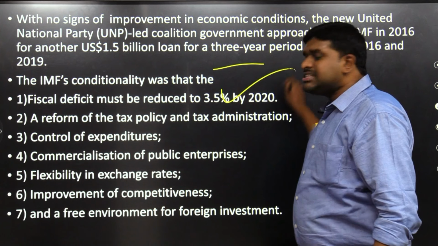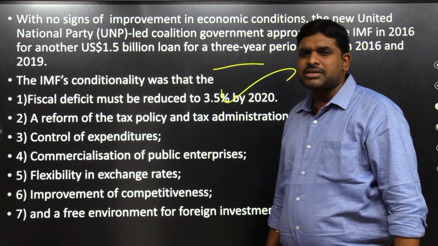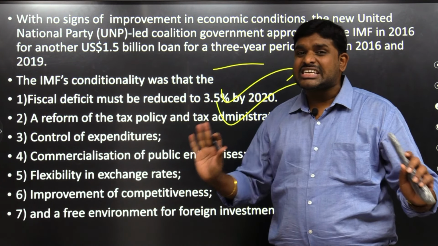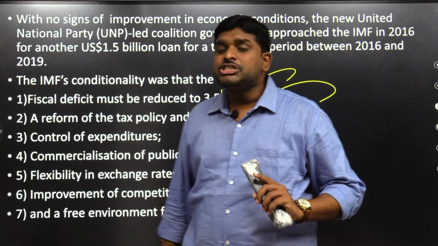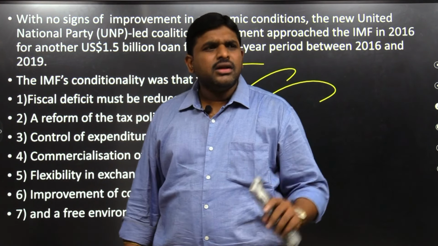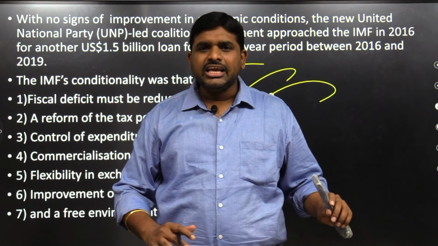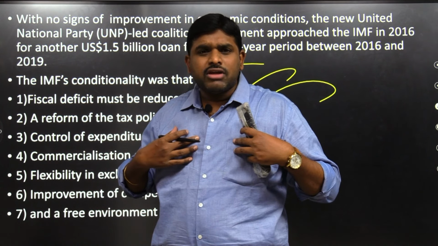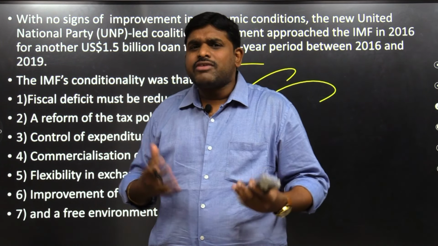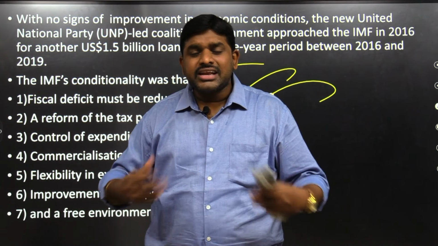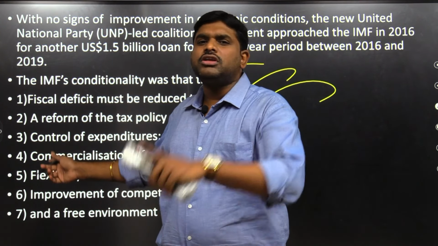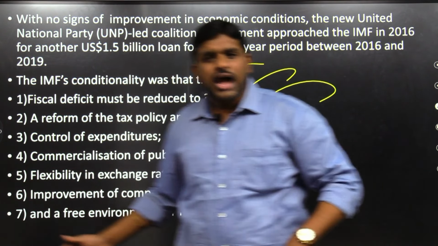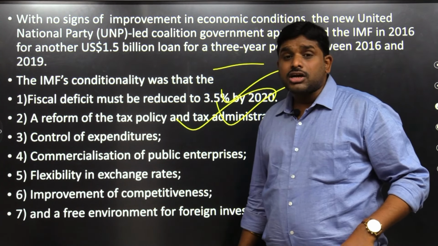Number one, the fiscal deficit must be reduced to 3.5% from 5%. Number two, tax policy and tax administration should be rationalized. Why? Because some populist policies were being made in Sri Lanka, like taxes being reduced drastically, populist policies in order to get votes from the people. But what will happen? If the government doesn't get any revenue, how can the government run the show? How can the government run the administration? So the IMF told them, yes, I will give you the loans, but you have to rationalize the tax policies and tax administration.